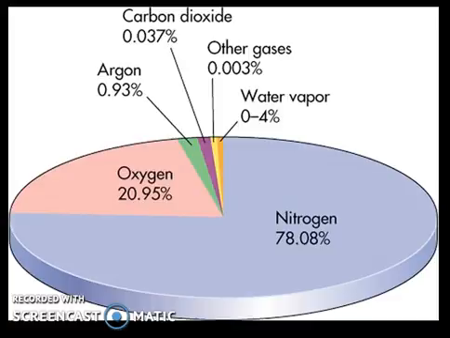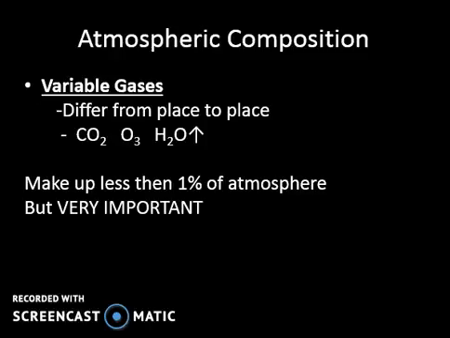Now notice that water vapor is the only one that has a range, so from 0 to 4%. Now, this is not a constant gas because it is a variable, okay, because it ranges. So there's certain places that have more water vapor than other places. And we can talk about those versus, ocean areas versus desert areas, more inland. Now, when we talk about variable gases, this means that it's different from place to place.